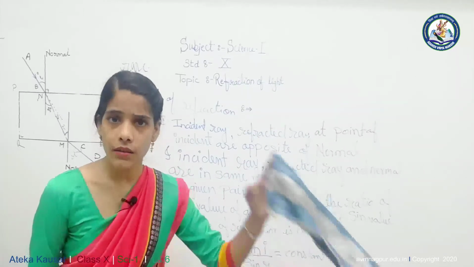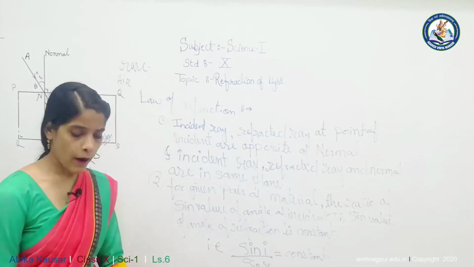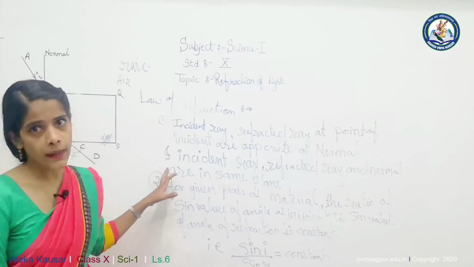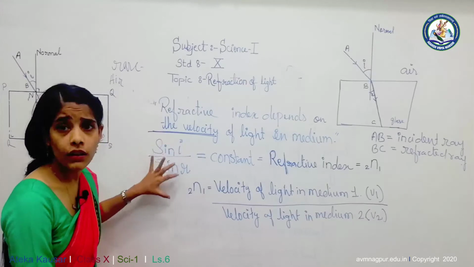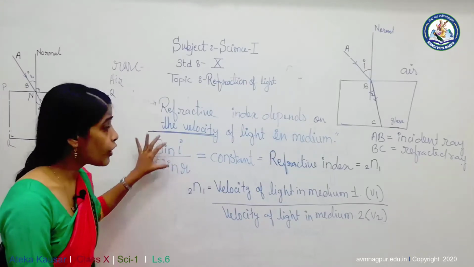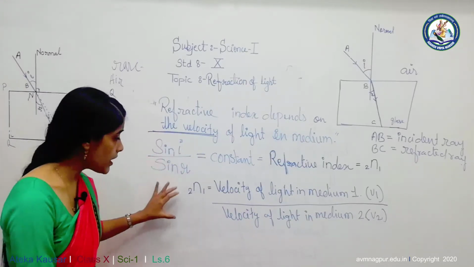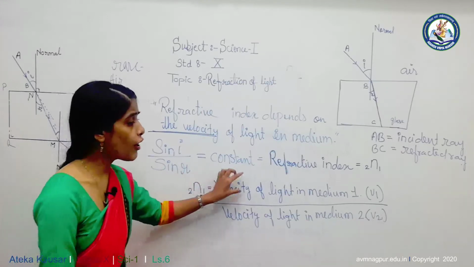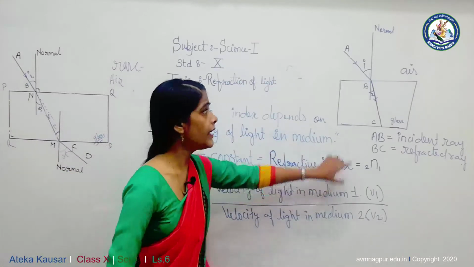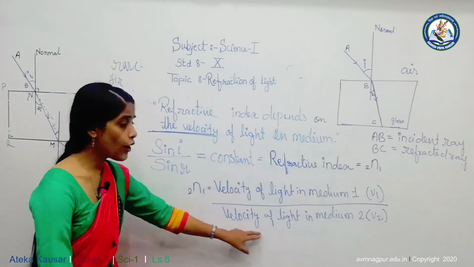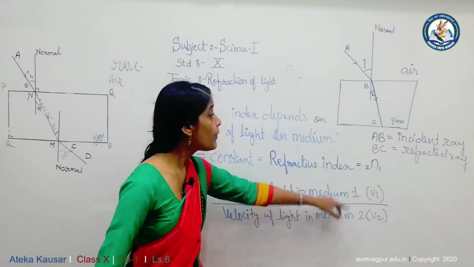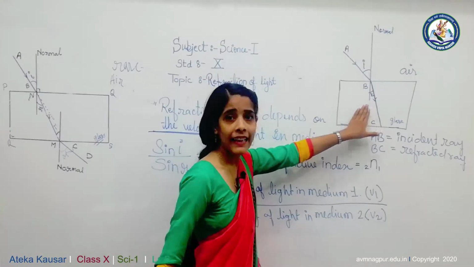Let's see Snell's law, or the refractive index of the material. Both angles depend on the velocity of light. So the formula for refractive index can be written as the velocity of light in medium 1, here the velocity of light in air, to the velocity of light in medium 2, meaning the velocity of light in the glass.